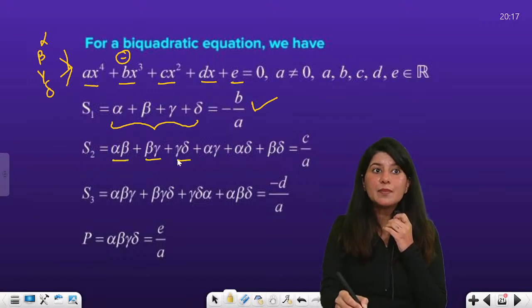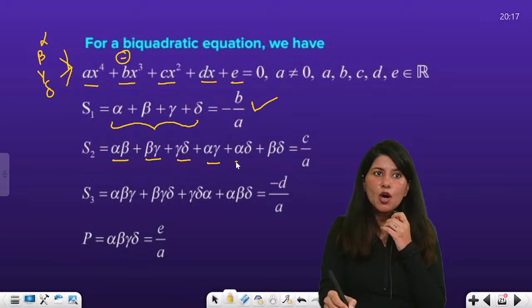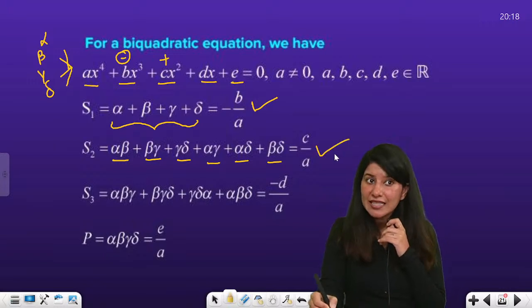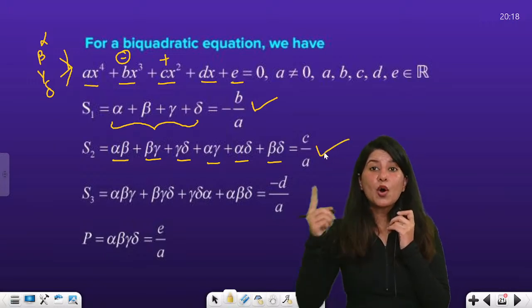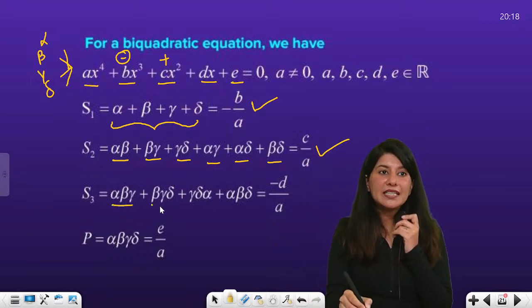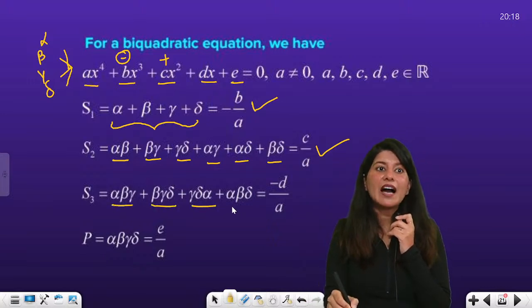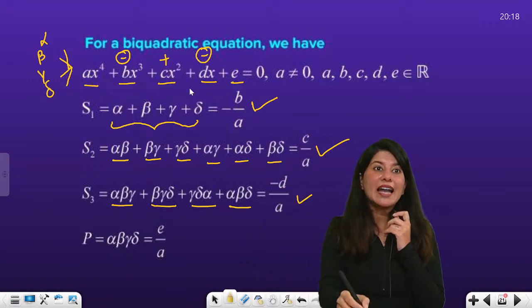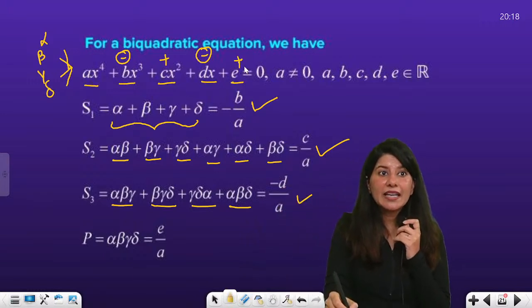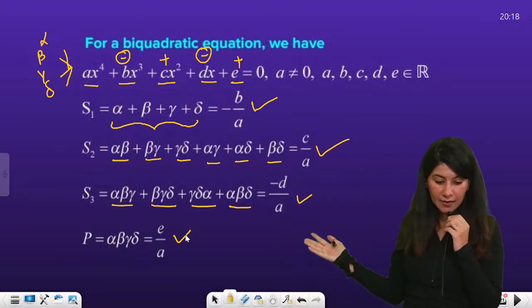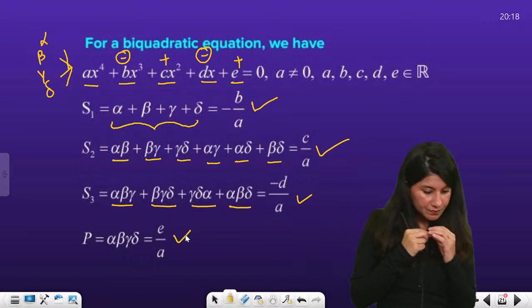That means alpha beta, beta gamma, gamma delta, and all possible combinations which we can make, that will be plus c by a. Now sum of product of roots taken 3 at a time, alpha beta gamma, beta gamma delta, gamma delta alpha, alpha beta delta, will be minus d by a. Can you see the alternate plus minus sign over here? And last but not the least, e by a with a positive sign, the product of all 4 roots, alpha, beta, gamma, delta.